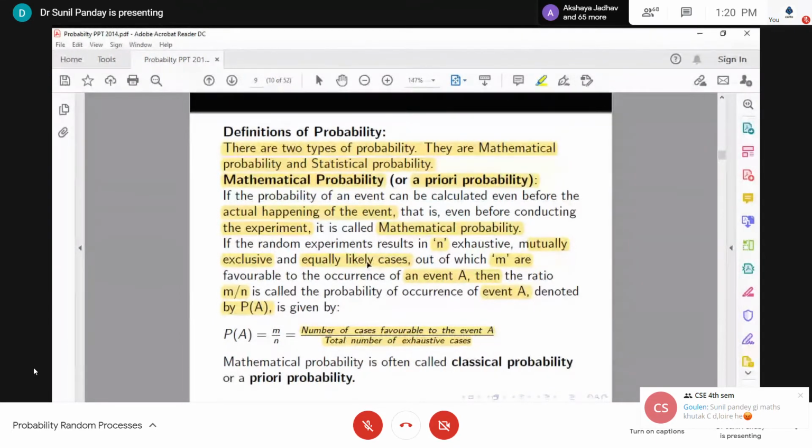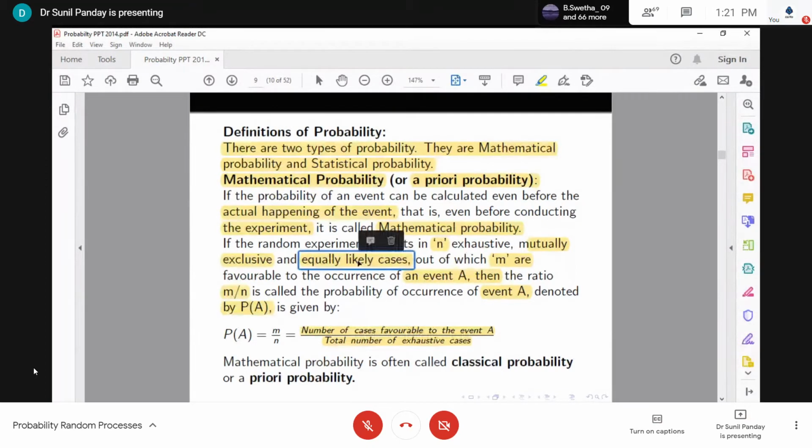Equally likely means that the probability of getting 1 is 1 by 6 and the probability of getting 2 is also 1 by 6. But if I have a biased die, where the probability of getting 1 is 0.2 and the probability of getting 2 is 0.3 and so on, then in that case also this definition will not work.